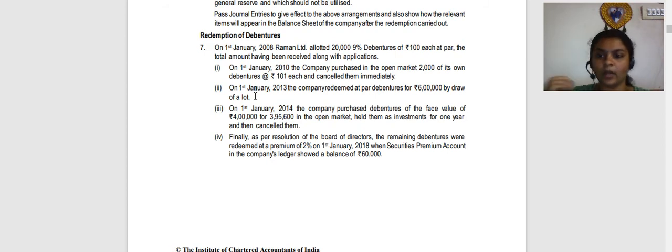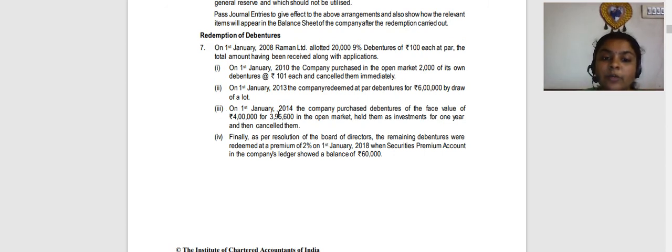Percentage debentures account debit, and if there is a premium, premium on redemption account debit, to debenture holders account, then debenture holders account debit to bank account. It is the usual redemption entry that we saw in the first scenario, which is redemption by lump sum payment or redemption in lots. So I repeat the journal entry: percentage debentures account debit to debenture holders account, debenture holders account debit to bank account. That is a very simple entry.